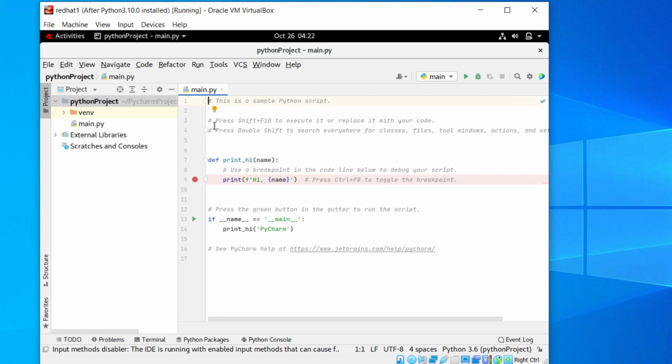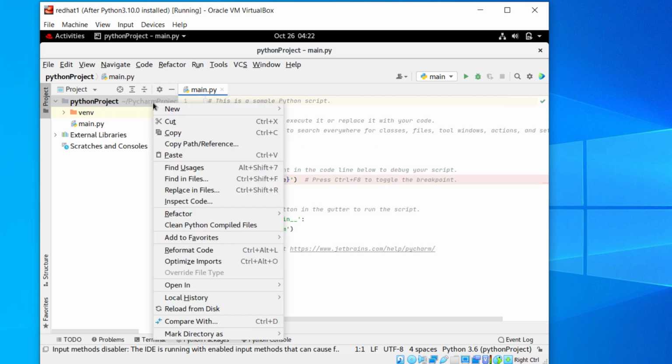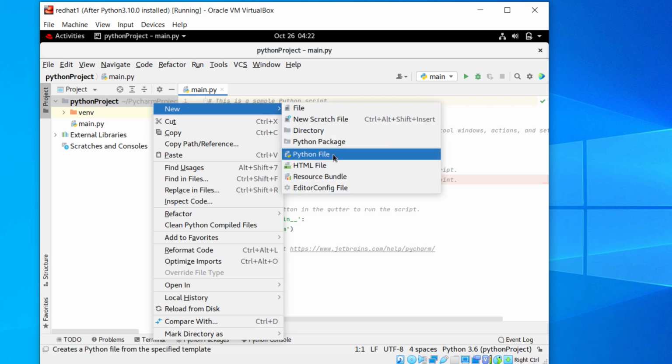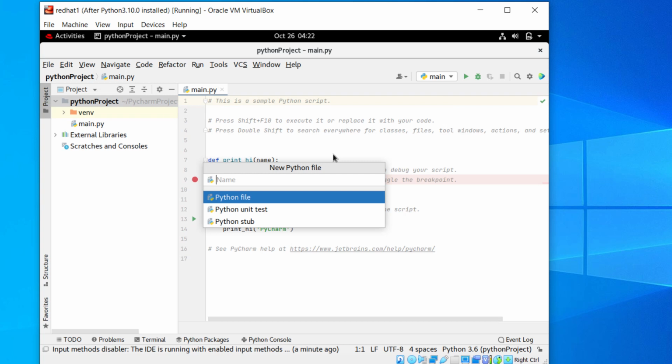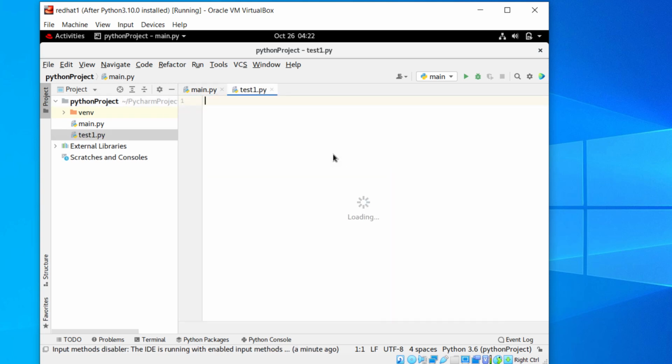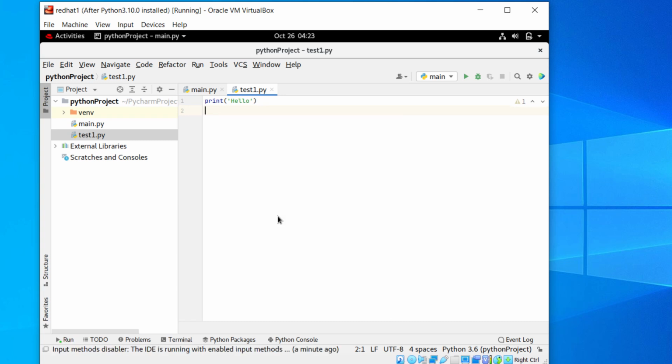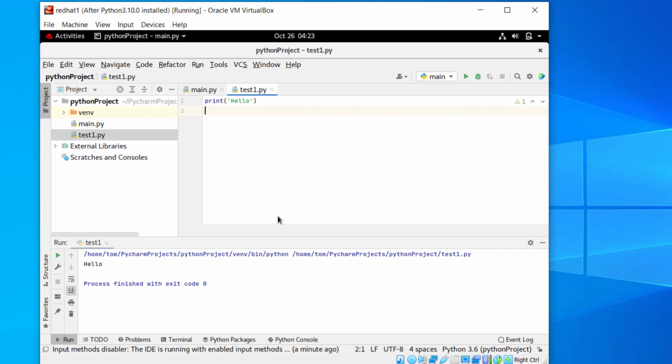To create a new program module file, right-click the project. Select Python file. Create a new Python module. Add a print statement. To run the module, right-click on the module. Select Run. Python ran the module successfully.